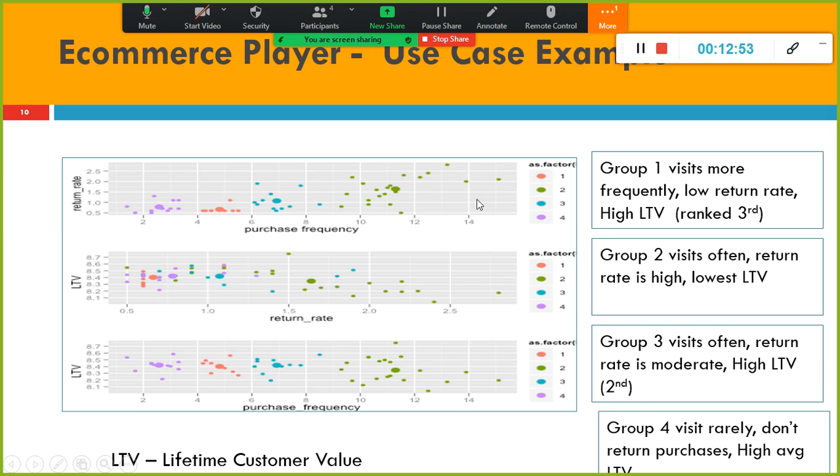But when you look at group 2, they are also visiting often. Look here, they are visiting very often, 10 to 12 times. Return rate is also very high, it is going up. Somebody is purchasing frequently, but they are returning frequently. Then what is the point in saying they are high value customers? The lifetime value of these customers is very low, because they visit our store frequently, but the return rate is also very high.